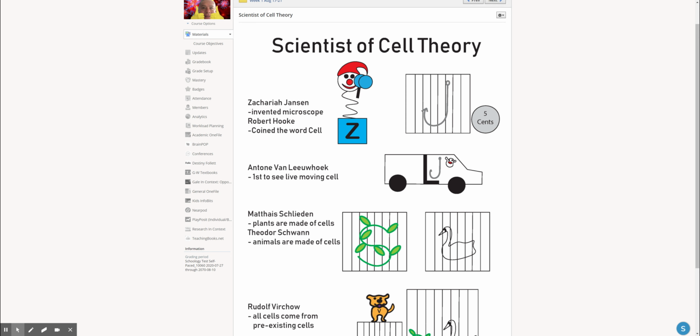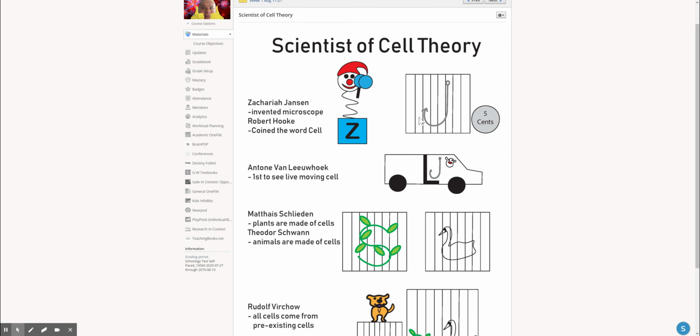Without these key scientists, cell theory would never have been figured out. And it all started with a guy by the name of Zachariah Jansen. We're talking about this little picture right here. The Z stands for Zachariah. Zachariah Jansen was his name, and he invented the microscope. It was a very crude looking microscope, kind of looked like this little contraption right here. It didn't really look like the microscopes we know, it looked more like eyeglasses. So that's Zachariah Jansen.